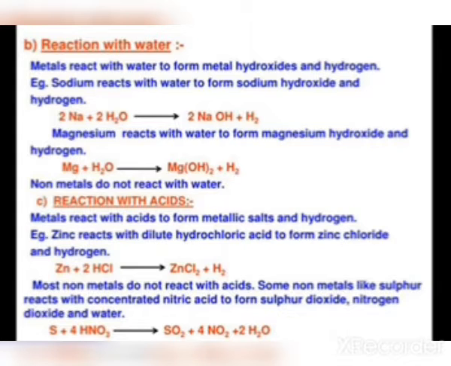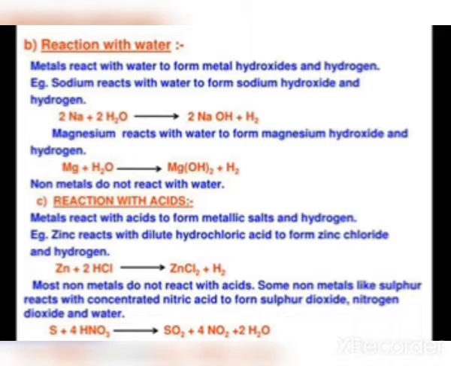Metals react with acid to form metallic salt and hydrogen.